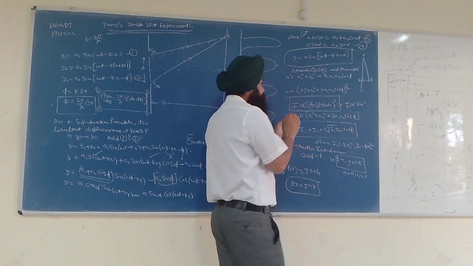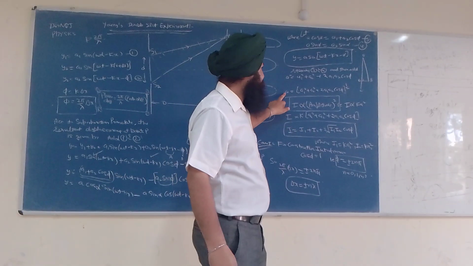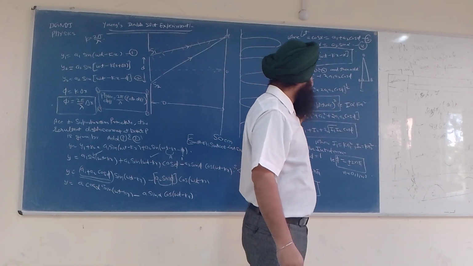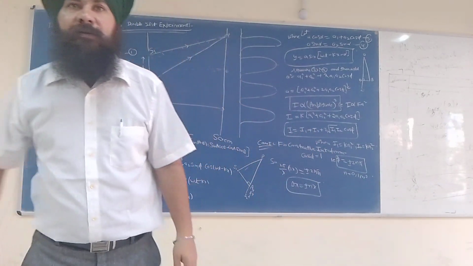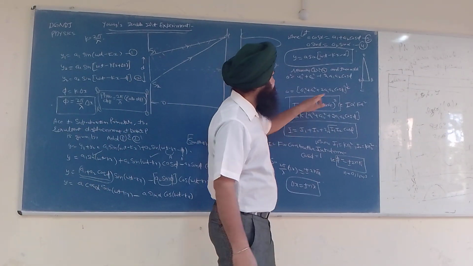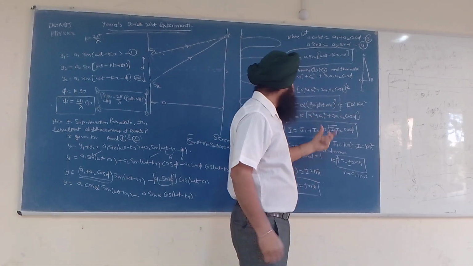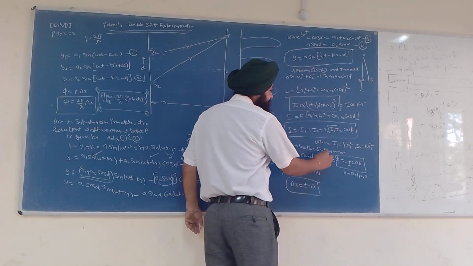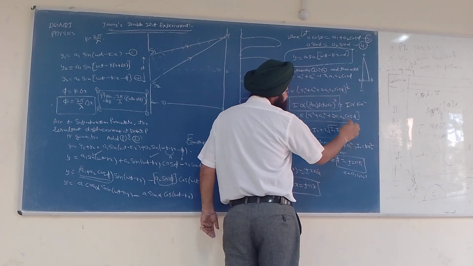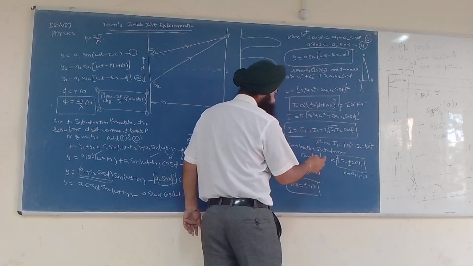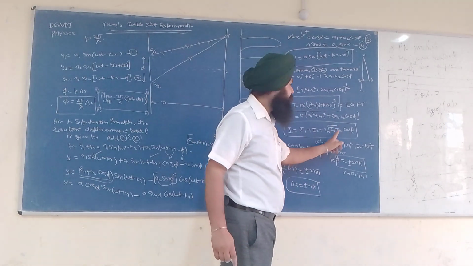And this is the formula: intensity is proportional to amplitude square. So I is equal to K A square, where K is some constant. The square will get cancelled with the square root, so I am getting this. Multiplying with K, K a1 square I have taken as I1, K a2 square I have taken as I2, and 2 a1 a2 becomes 2 square root of I1 I2 into cos phi.